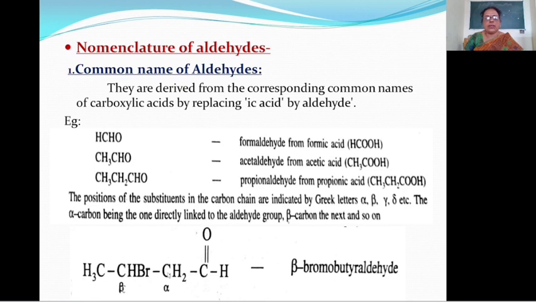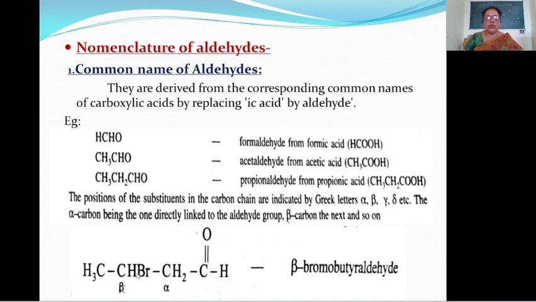Here alpha carbon atom means a carbon atom which is attached to the functional group. Then that carbon atom is known as alpha carbon atom. The next carbon atom is known as beta carbon atom. Here in this compound, this is an alpha carbon atom, this is a beta carbon atom. Here in beta position, the Br group is attached, means bromo group is attached.